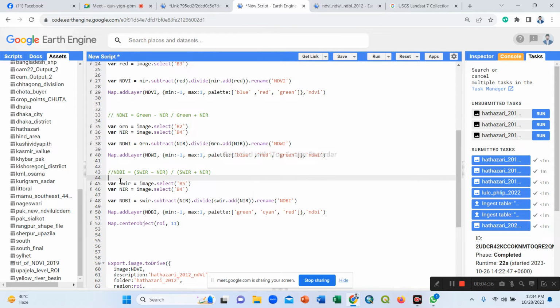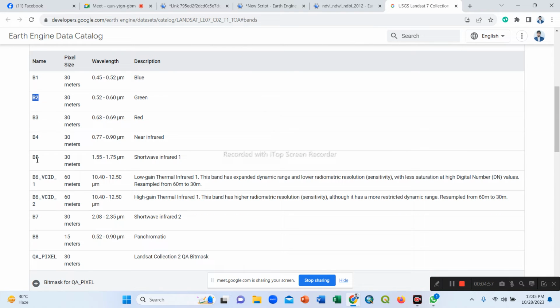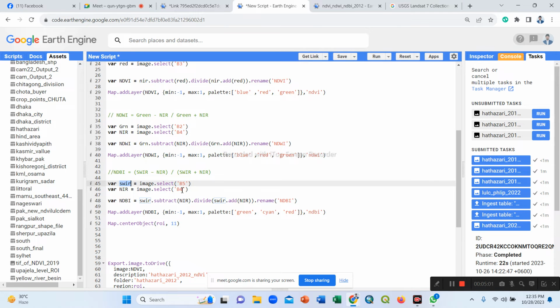Then we construct the NDBI formula: short wave infrared minus near infrared, divided by short wave infrared plus near infrared. For short wave infrared we use B5, and for near infrared band B4.